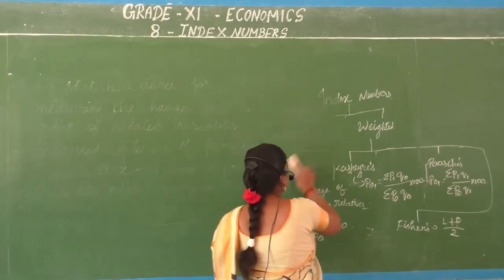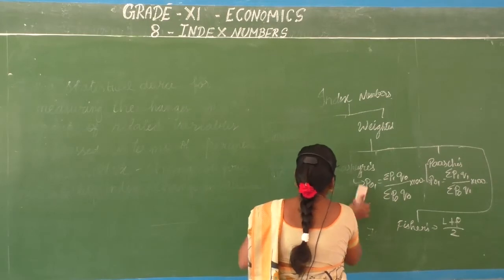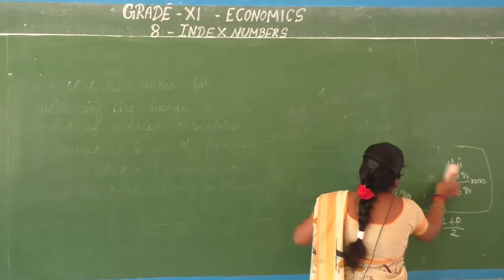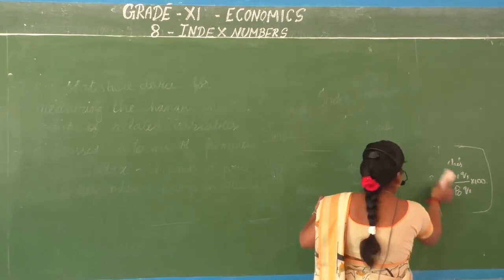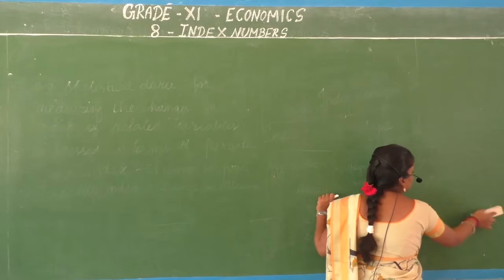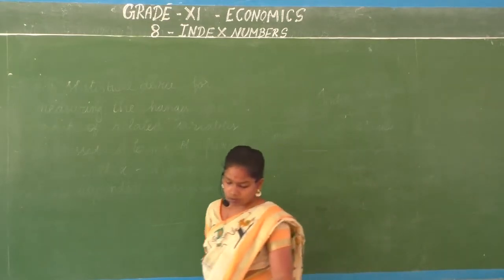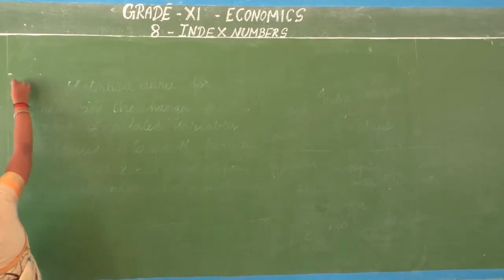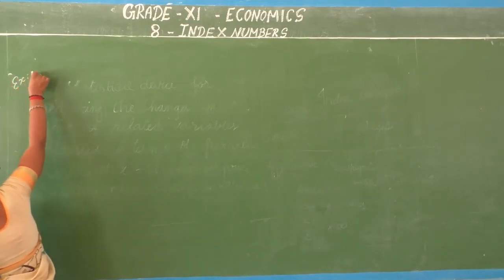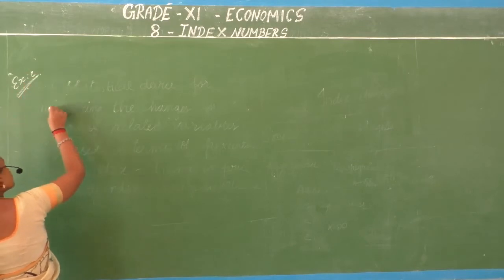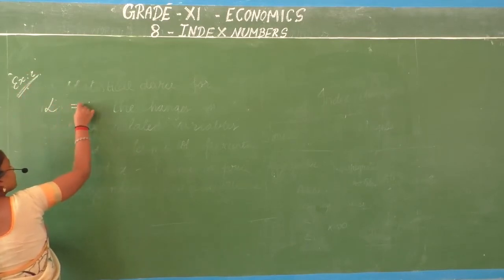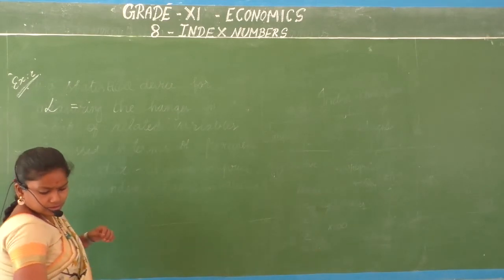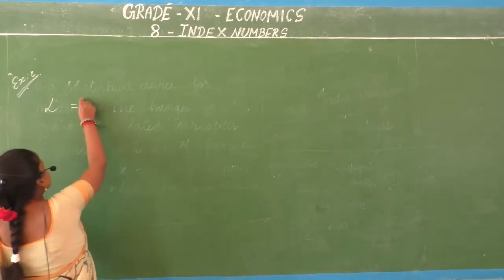So let's go about it now. What we had in Laspeyres' method, example 2: using Laspeyres' method your answer was 135.3.